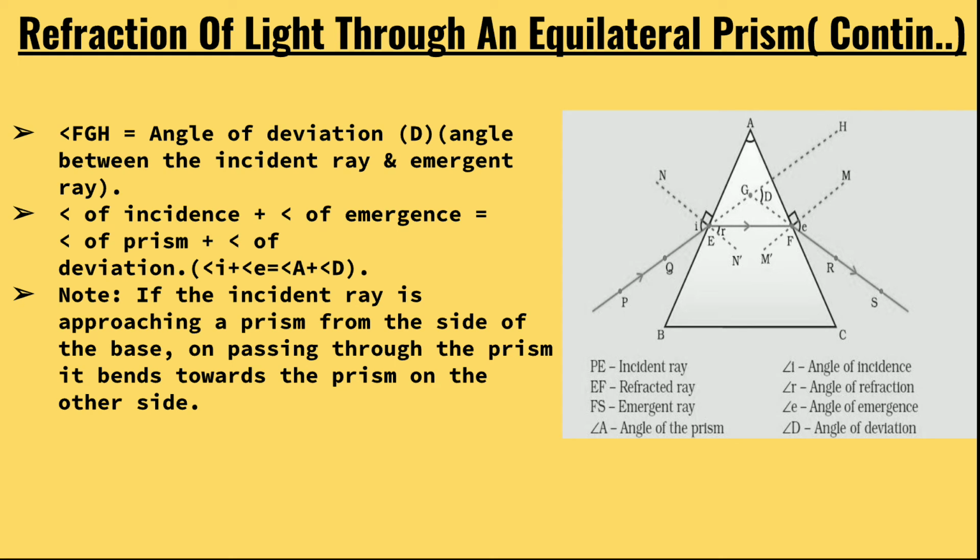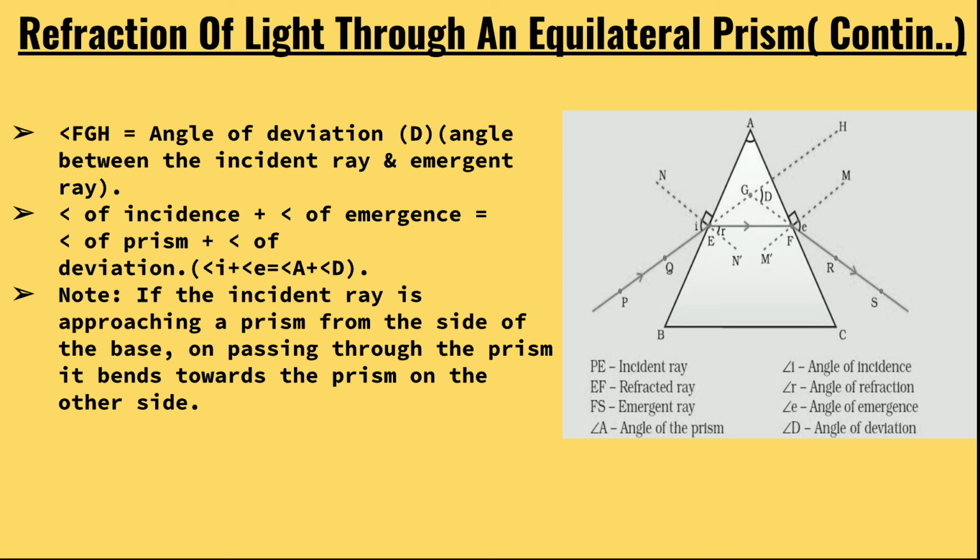The angle between the incident ray and the emergent ray is the angle of deviation. Then angle of incidence plus angle of emergence, that is angle I plus angle E, is equal to angle A, the angle of the prism, plus angle D. What is D?